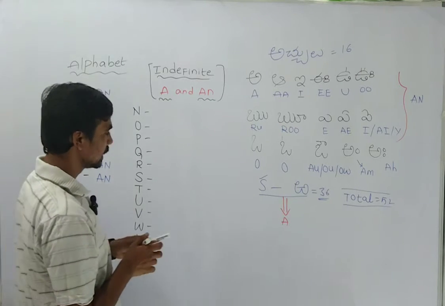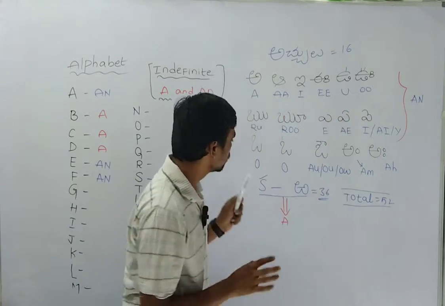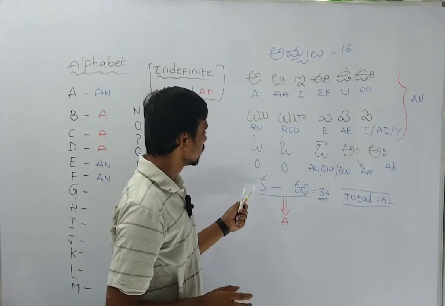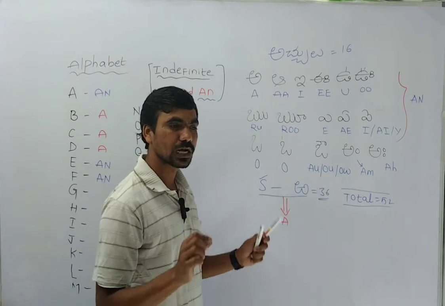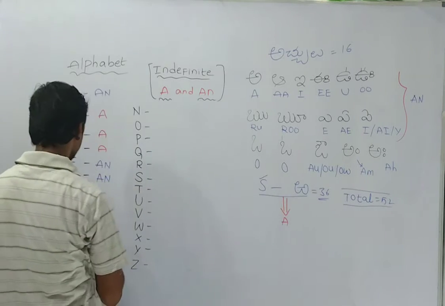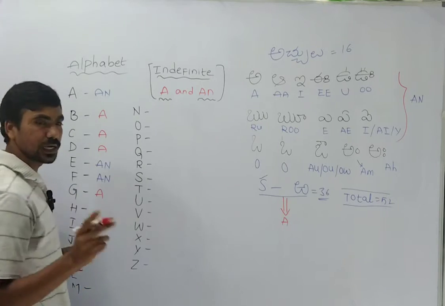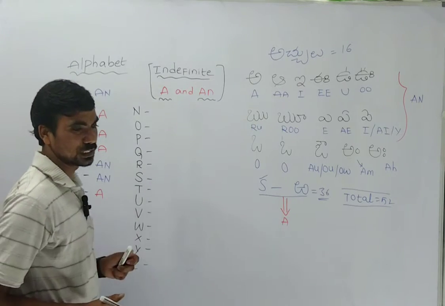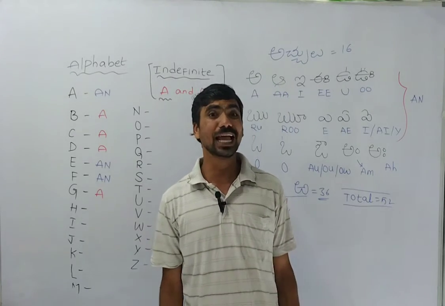Now G is not there, the sound is not there, so the sound is here. Katu bandida. G, G, ja ja G. So the sound is there, so you can simply write G is A. Okay, understood. Then H. Someone calls it yach, that's wrong.